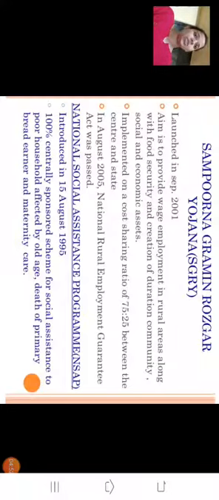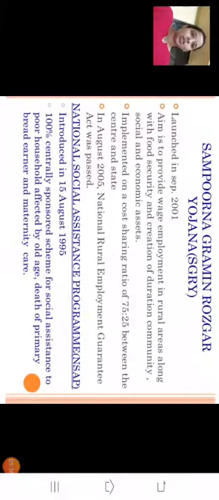The aim was to provide employment in rural areas along with food security and the creation of durable community, social and economic assets. This plan was launched by merging together the Rozgar Ashwasan Yojana and the Jawahar Gram Samruddhi Yojana. The government merged these two plans, with provisions for creating opportunities in rural areas of earning wages, providing food grains in exchange for work.